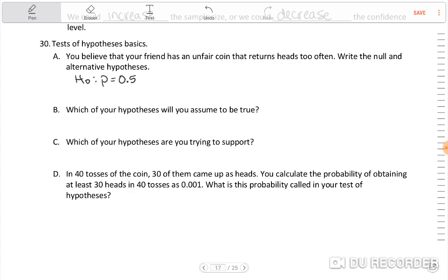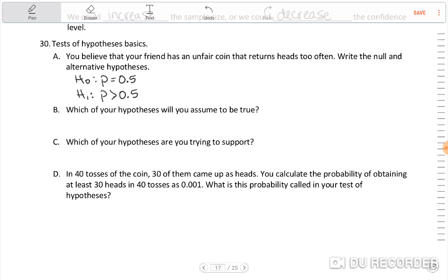And the alternative is, are we getting heads more than half of the time, more than 50%, right? So greater than 0.5. So that's how we would set up that hypothesis test.